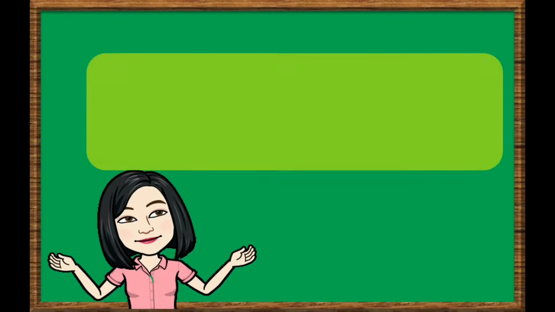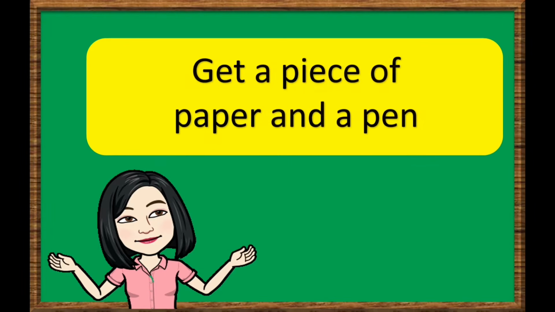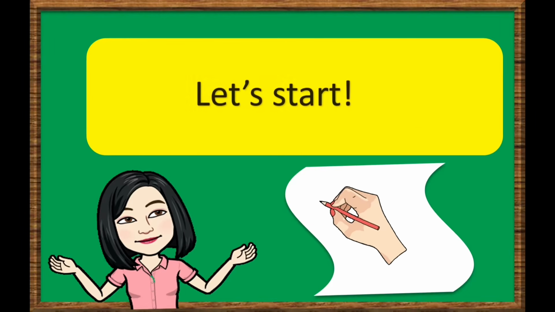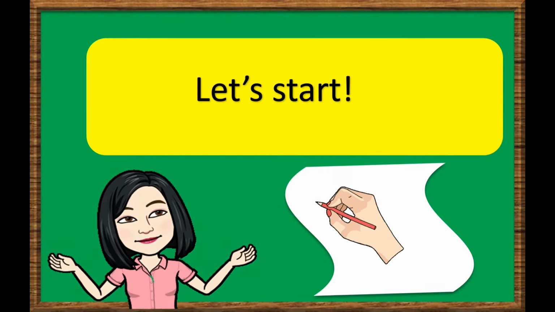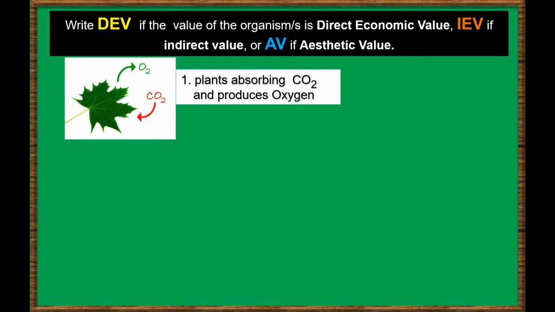Let us perform a simple activity. Get a piece of paper and a pen. Number your paper from 1 to 10. Let's start. Write DEV if the value of the organisms has direct economic value, IEV if indirect value, or AV if aesthetic value. Let's start. Number 1.